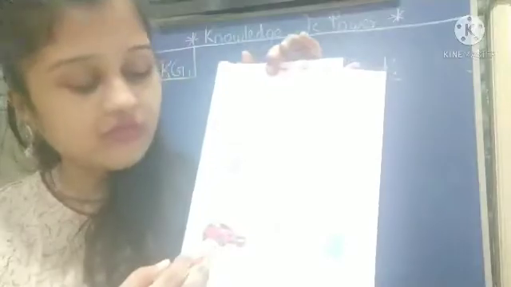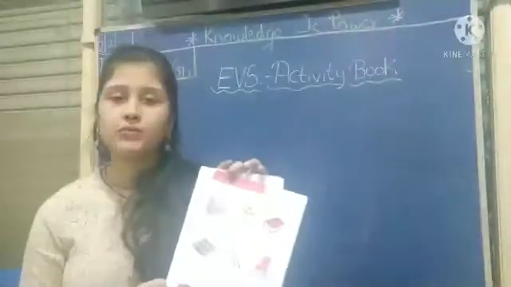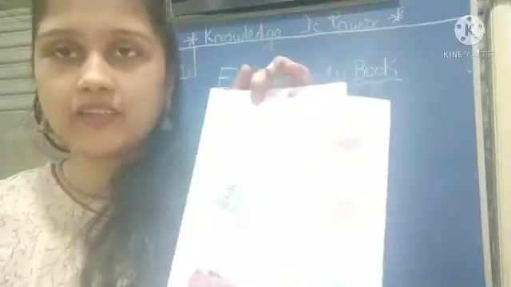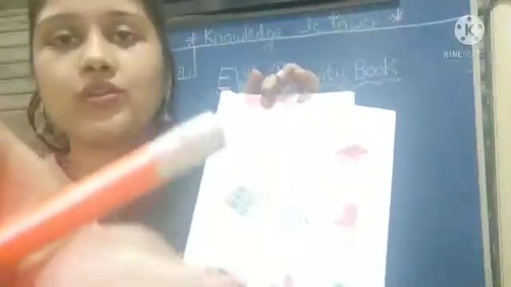Now what is this? Car. So someone goes by van, someone goes by car. So you have to color this circle. Okay, you have to color below the car.